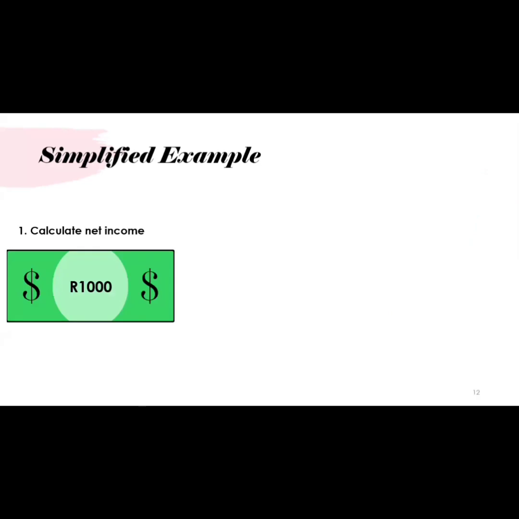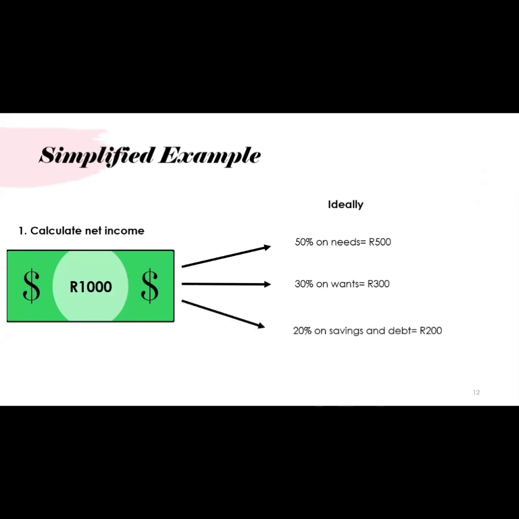Now, let's do a quick simplified example. First, calculate your net income. So, R1,000 on net income for the month. Now, when planning, we ideally want to spend 50% on our needs, 30% on our wants, which is R300, and 20% on our savings and debt, which would be R200.